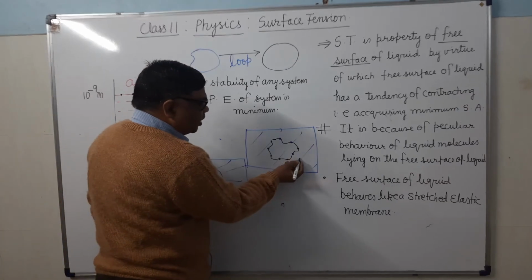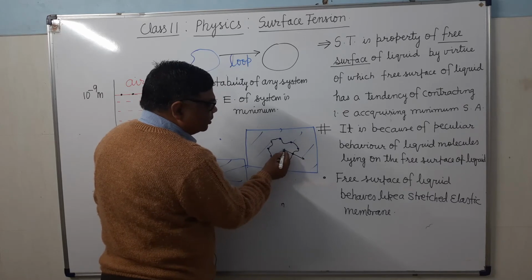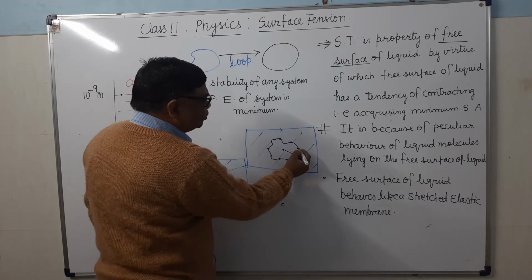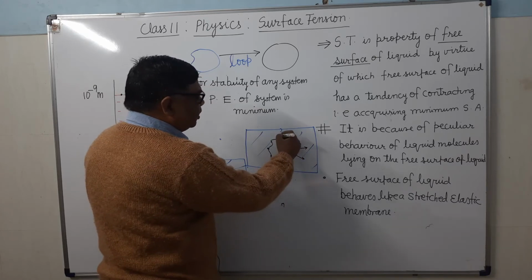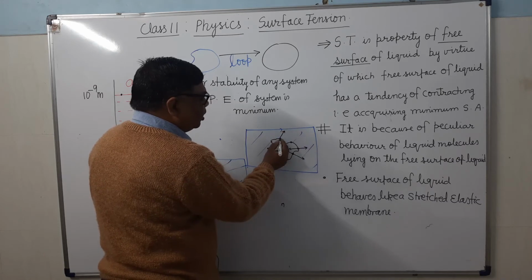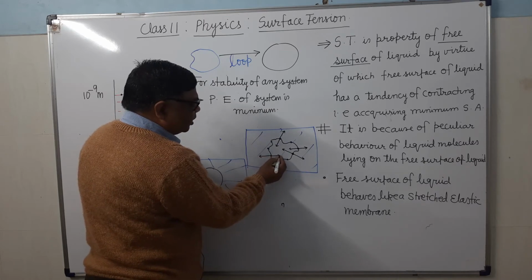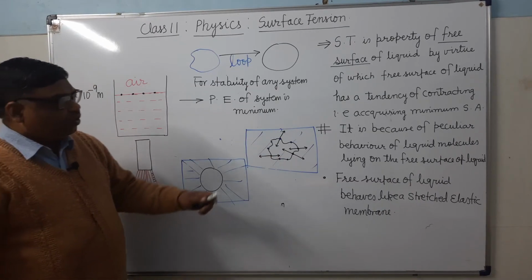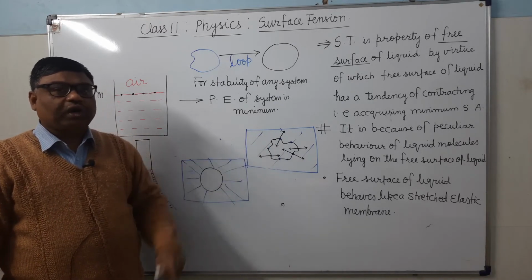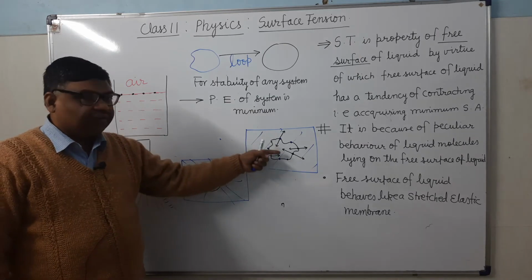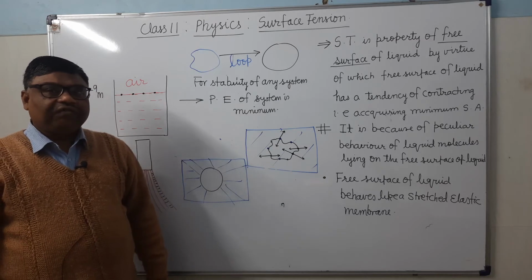Means जो soap molecule इधर ये एक molecule है, it will be attracted in this side as well as in this side. Here also it will be attracted on either side. It's clear? Attracted on either side. But when you prick the inside film with the pin, the inner film will be destroyed. इस जो ये अंदर वाली फिल्म है वो डिस्ट्रॉय हो जाएगी. That inner film will be destroyed.